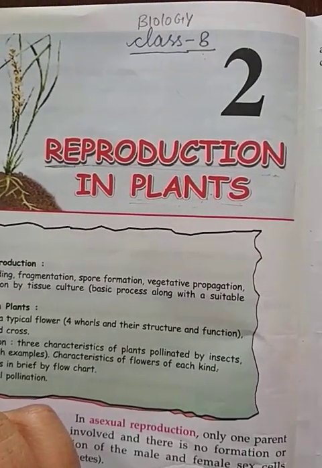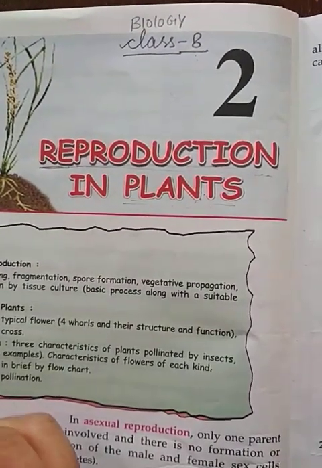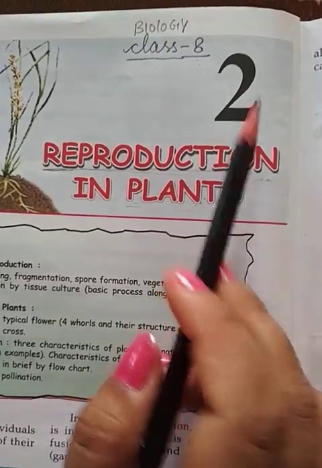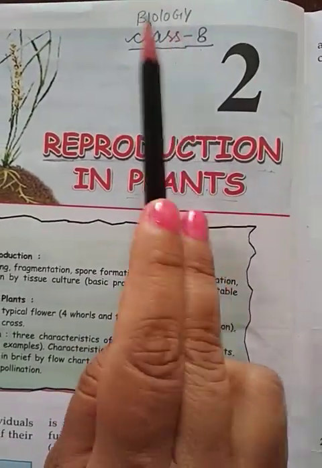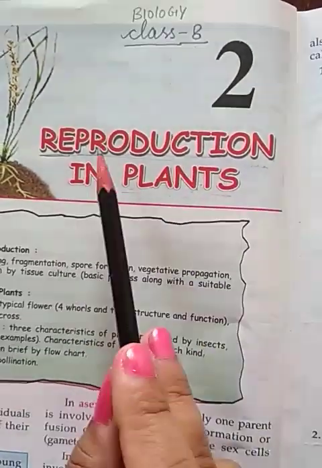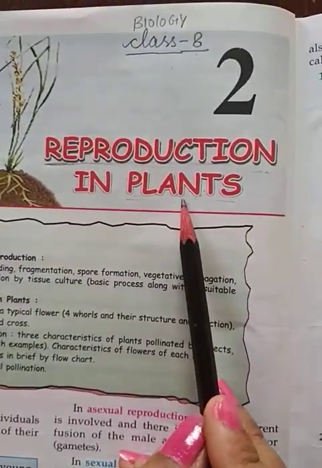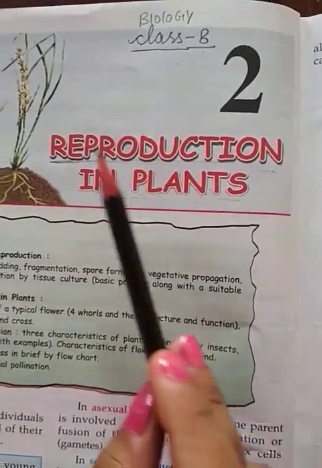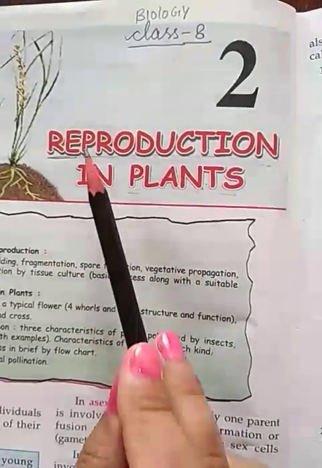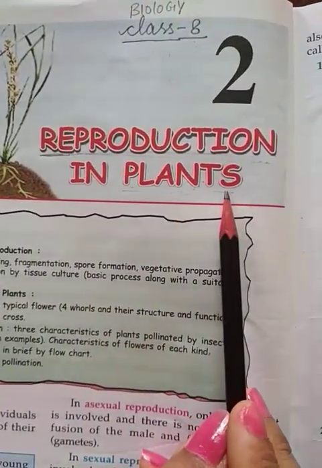Good morning, children. Today we are going to take chapter number 2 for class 8. This is the chapter of biology. Chapter name is reproduction in plants. So students, in this chapter we are going to focus on how reproduction occurs in plants.